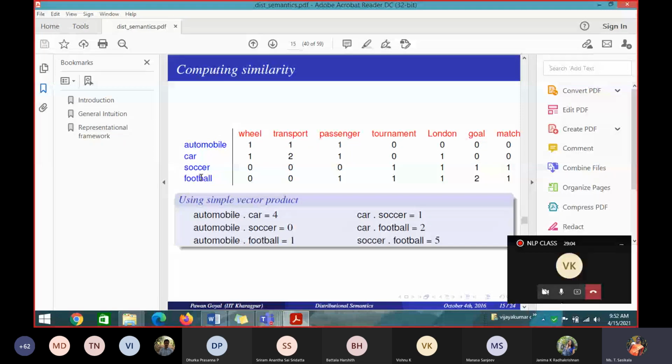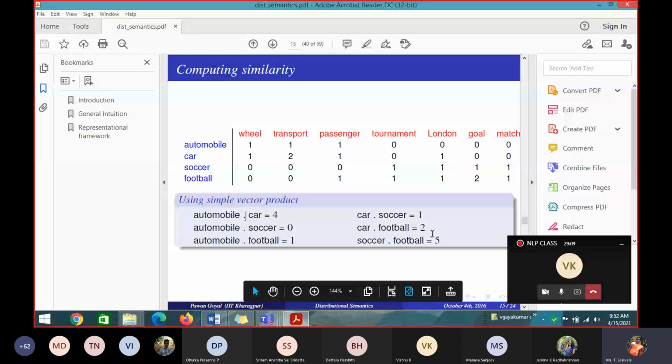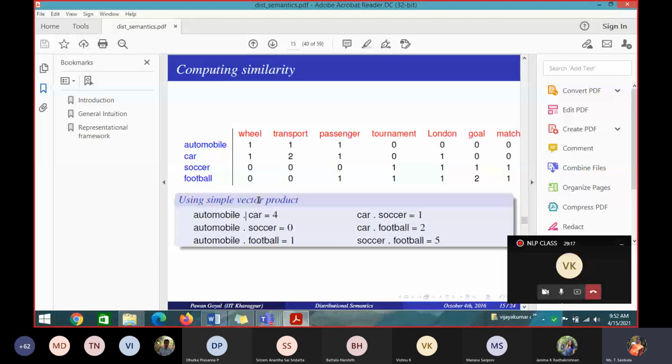These words are related. Automobile and car is more related. Soccer is related to football. Car is not related to football. Car is not related to soccer. So unrelated words, related words, semantically related words, you can compute like that. Okay, so this is an example to show that for that question.